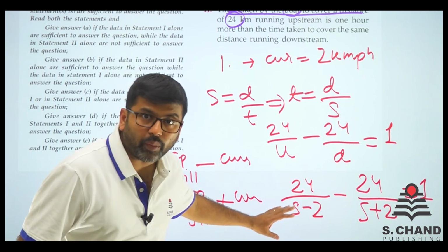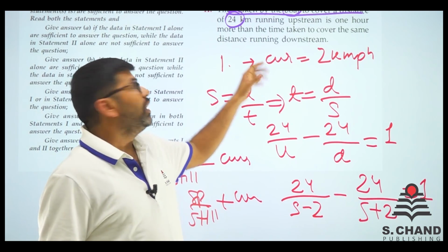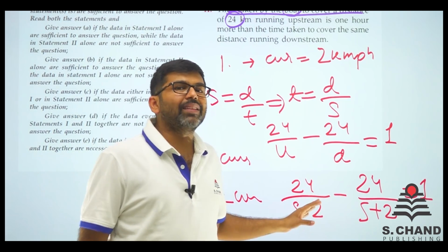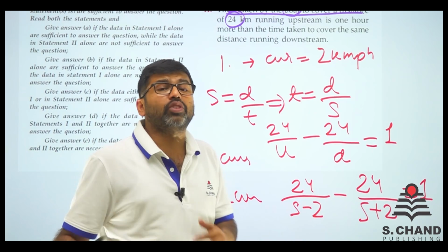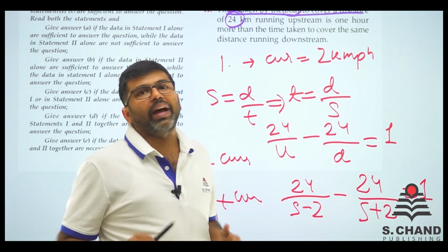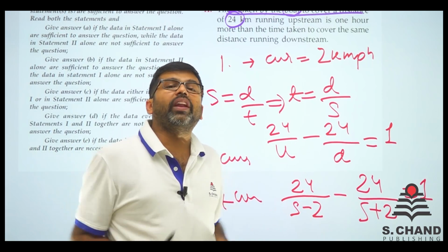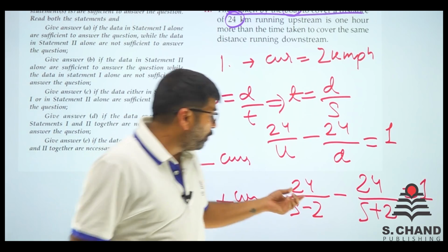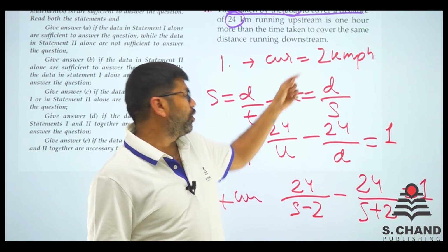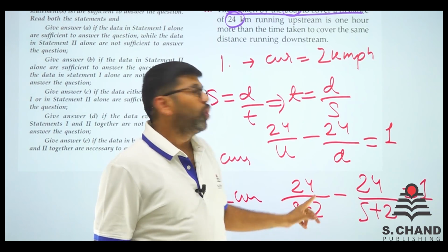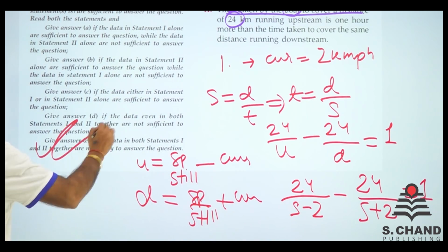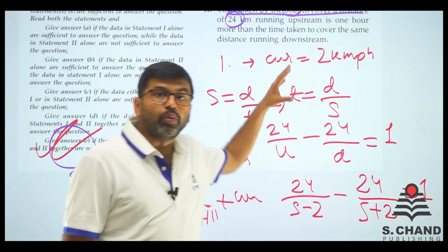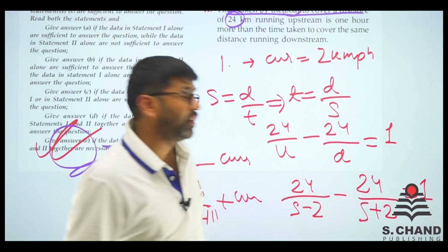So there is just one equation, one unknown. With both the statements we can find the answer. I am not worried about the answer, I will solve it completely and bring the answer, that I am sure, and that is only with one unknown, one equation we can find out. But we found it with the help of this, because we have used the current speed here. So the answer is 5. That means data in both the statements together are necessary. We need to add both the data, and then we get the answer.